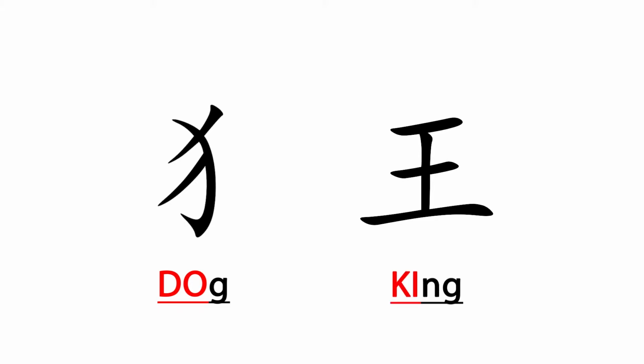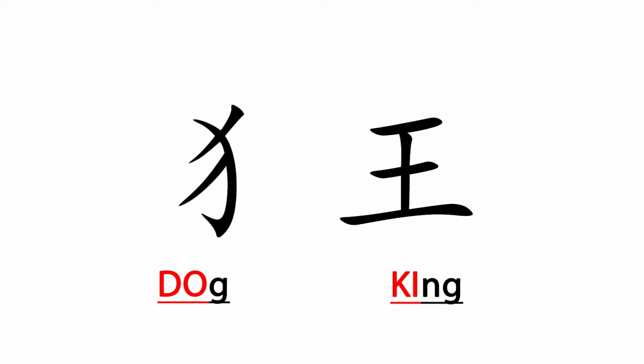The letters in red represent the tag letters for the key, also known as the bridge. The meaning of the character, among others, is mad. There are many vocabulary words beginning with DO. Don't, for instance. Many also begin with KI. Kiss, for instance. Let's fashion a sentence from words beginning with DO and KI that have some relevance to the concept of mad. How about: don't kiss anyone while they're mad?